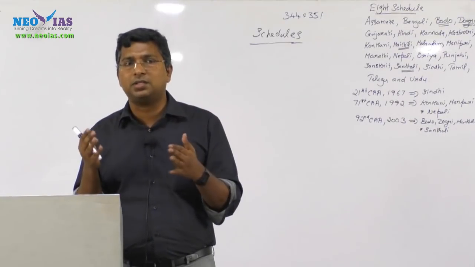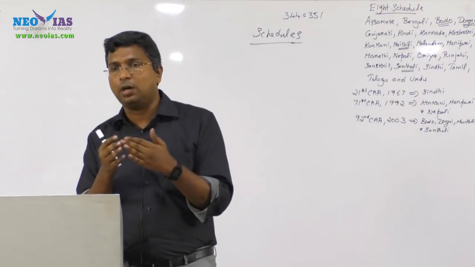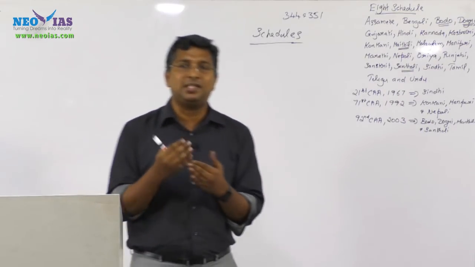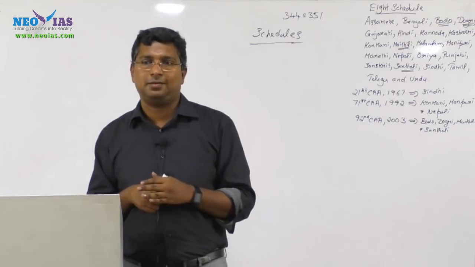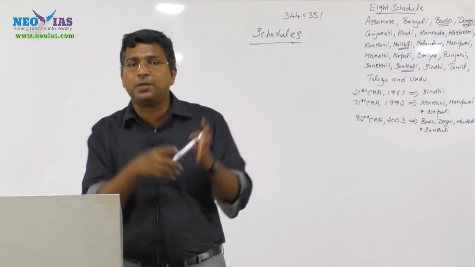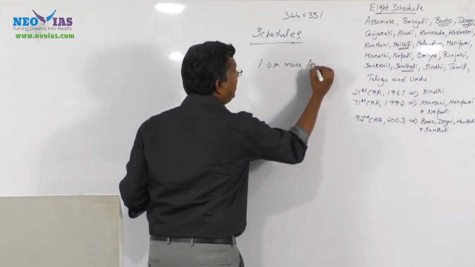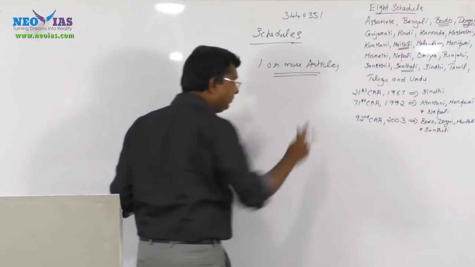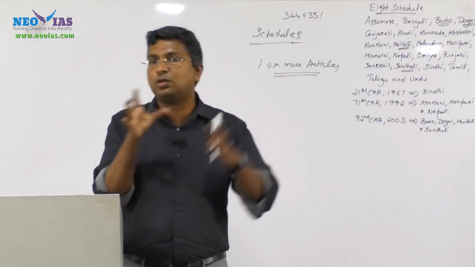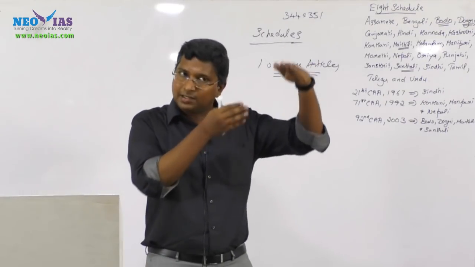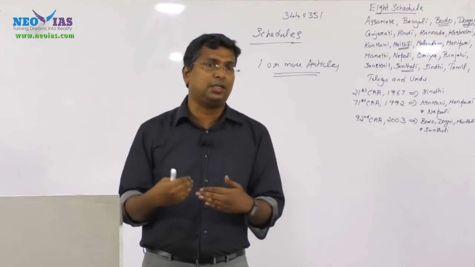Regarding the schedule of the constitution, when you talk about schedule from your polity point of view, try to understand that it is a detailed explanation. Schedules provide detailed explanation for one or more articles mentioned in the constitution. Try to understand that we have around 450 articles. When the constitution came into existence, we had only 395 articles.